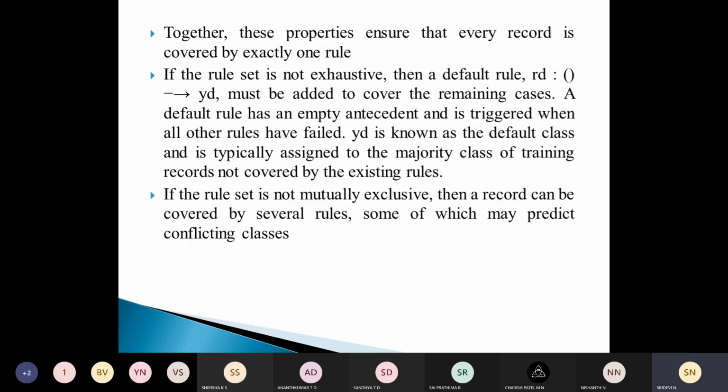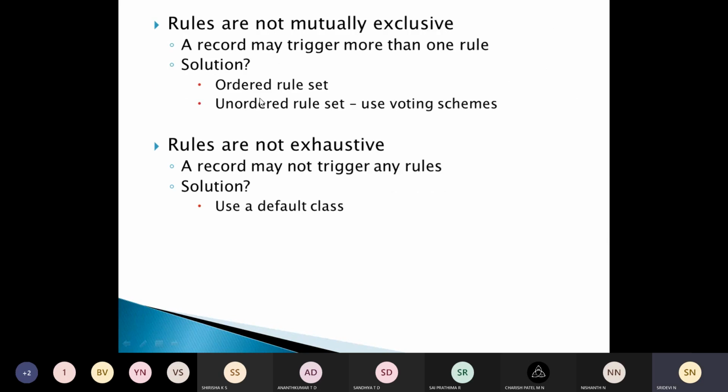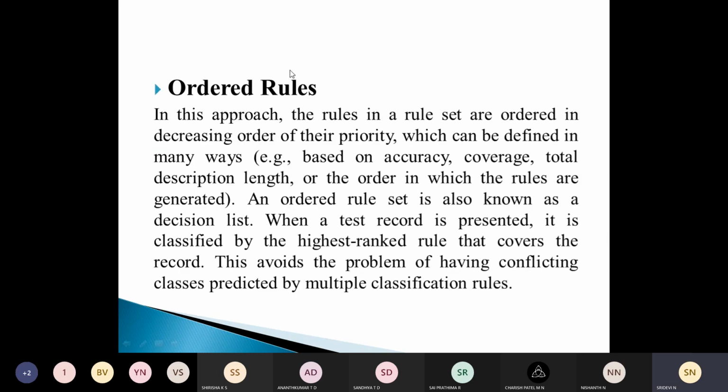If the rule set is not mutually exclusive, a record can be covered by several rules, some of which may predict conflicting classes, and it becomes difficult for us to predict the class. To overcome this problem, we have two ways: ordered rules and unordered rules. The first is ordered rules.